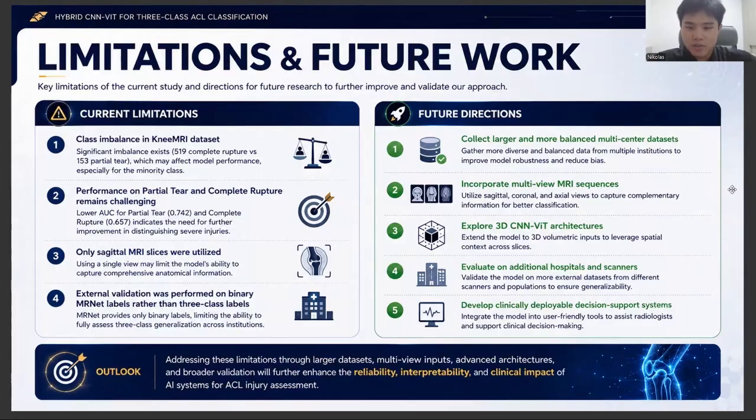Of course, there are limitations. The class imbalance in the knee MRI dataset and our reliance on only sagittal views are areas for improvement. In the future, we plan to incorporate multi-view sequences, sagittal, coronal, and axial, and explore 3D architectures. We also aim to validate this model on a wider range of scanners to further strengthen its generalizability for clinical deployment.